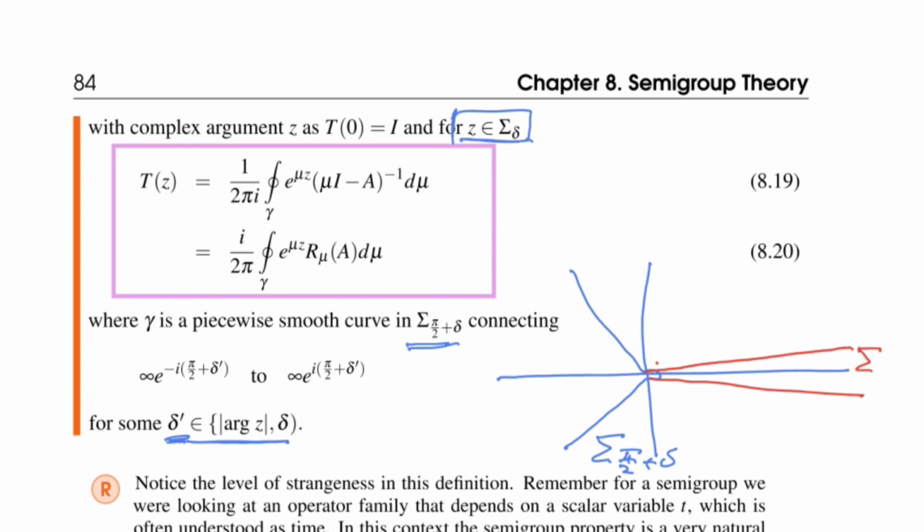So this would be then sigma delta. And in this sigma delta we define the curve, we define the semigroup. So then the z would be right in here. So lots of sectors going on. So the spectrum condition is a blue one, but the semigroup definition is only in the red bit here, just close to the real axis.